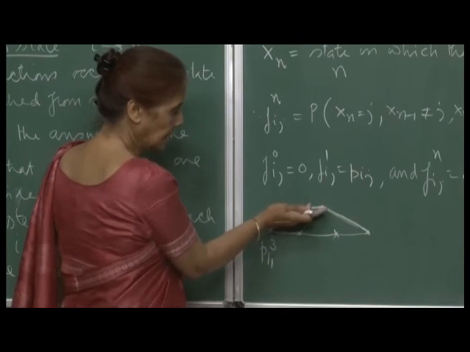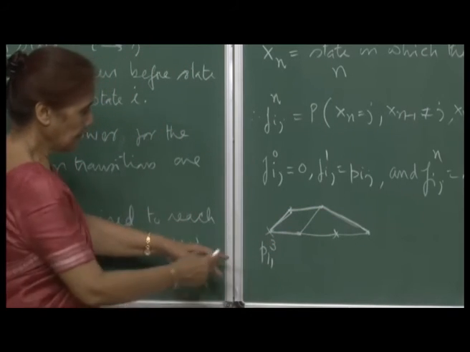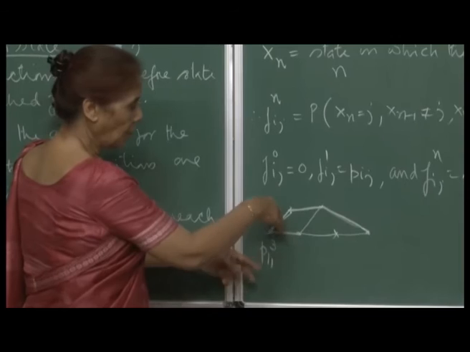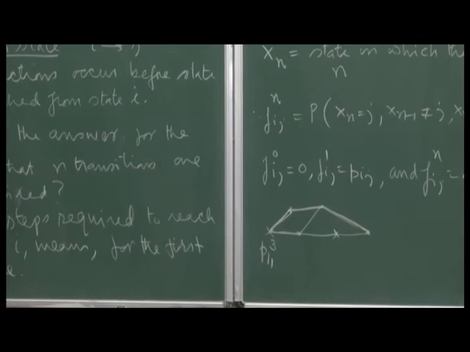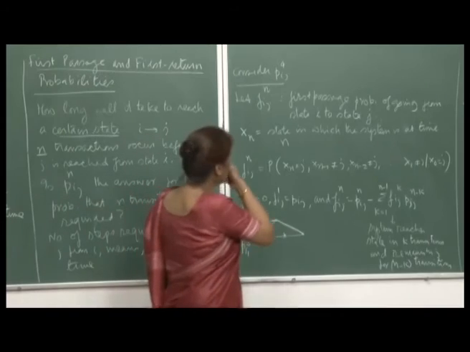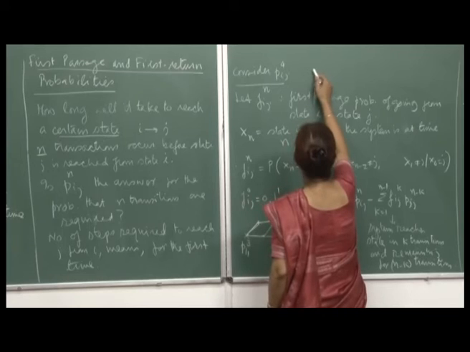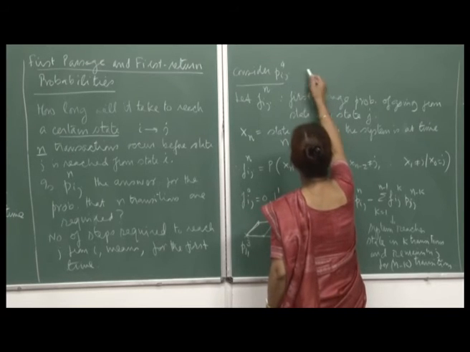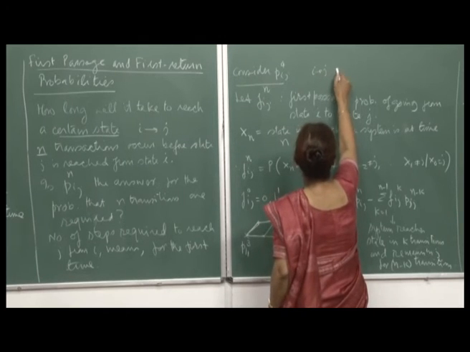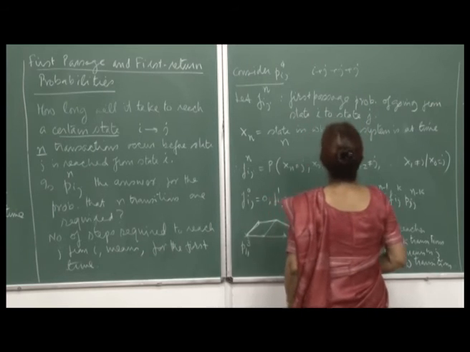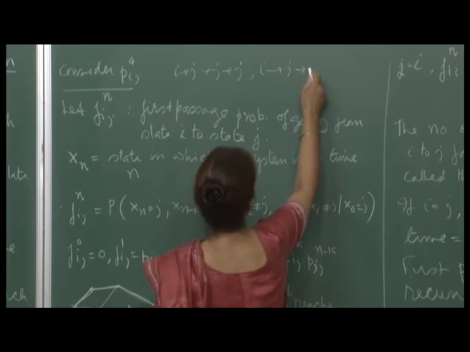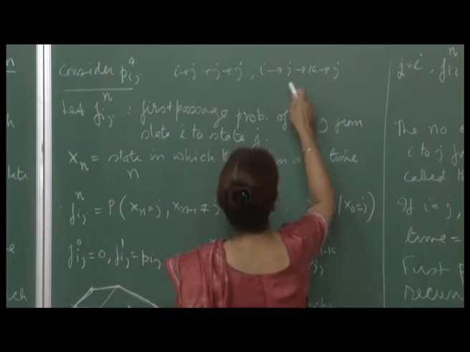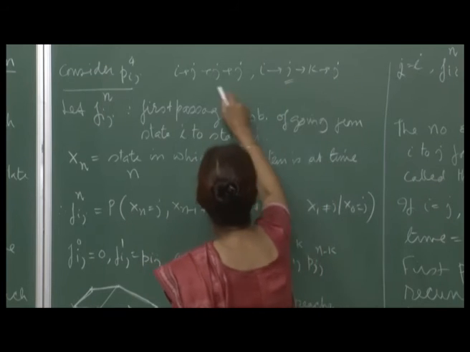So, therefore, this is the kind of path you are looking for, but whereas when we were computing your P113, we had all possible paths to reach from 1 to 1 in 3 steps. That is what we were doing. Say for example, if you consider Pij4, then I could go to j in step 2 also, that means from I I could go to j, and then you could again go to j and then j. This would also be there, right. Then you will have I to j, and then you could go to k and then to j, and this way. So many paths, but nobody is stopping you.